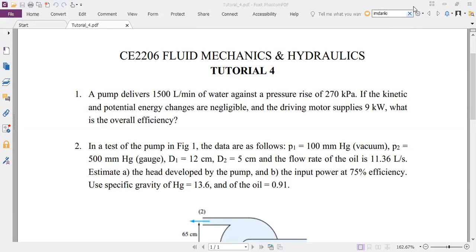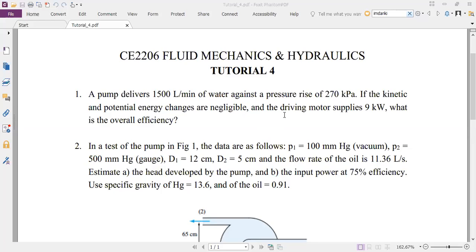So let us quickly go through these problems. The first one: a pump delivers 1500 liters per minute of water against a pressure rise of 270 kilopascal. If the kinetic and potential energy changes are negligible and the driving motor supplies 9 kilowatt, what is the overall efficiency?